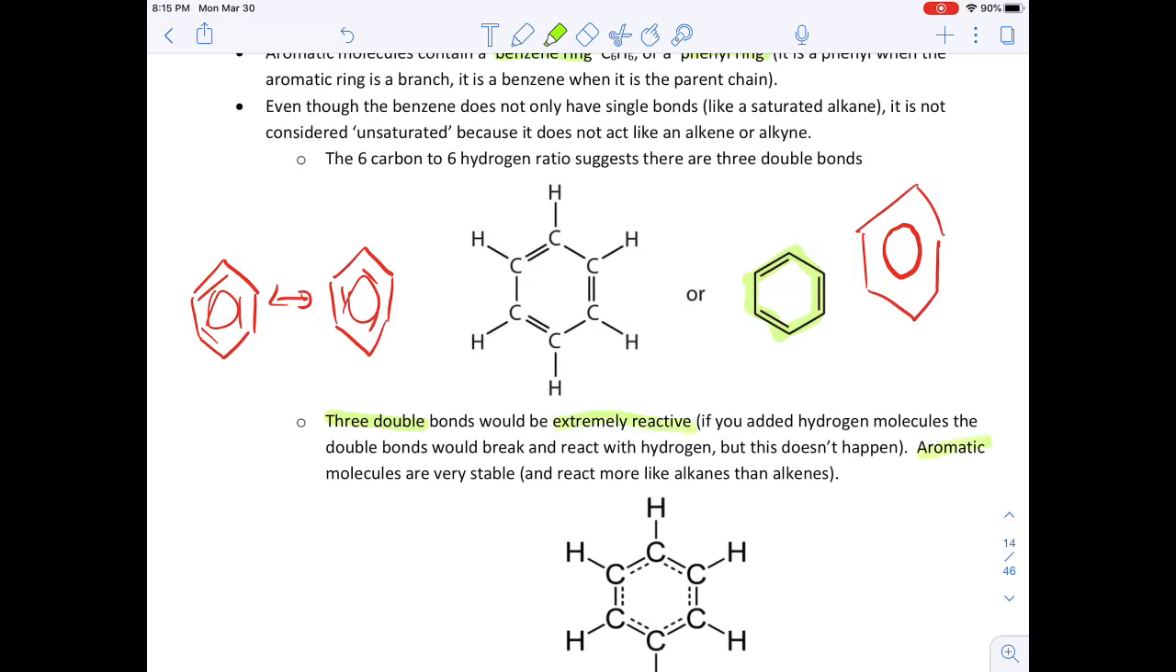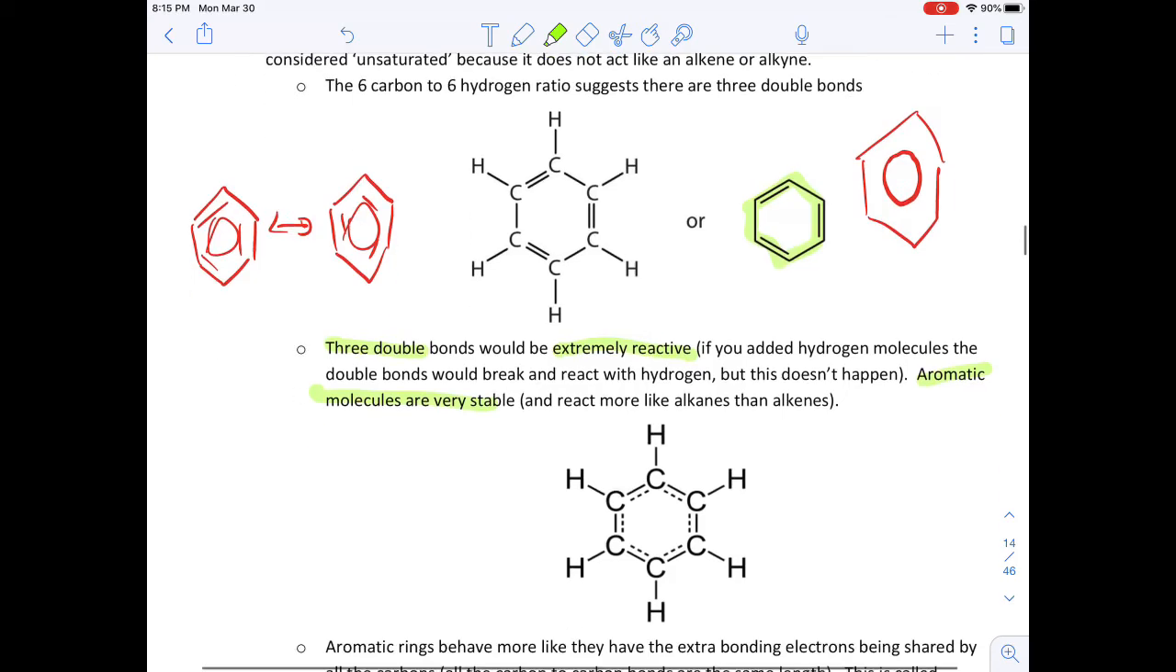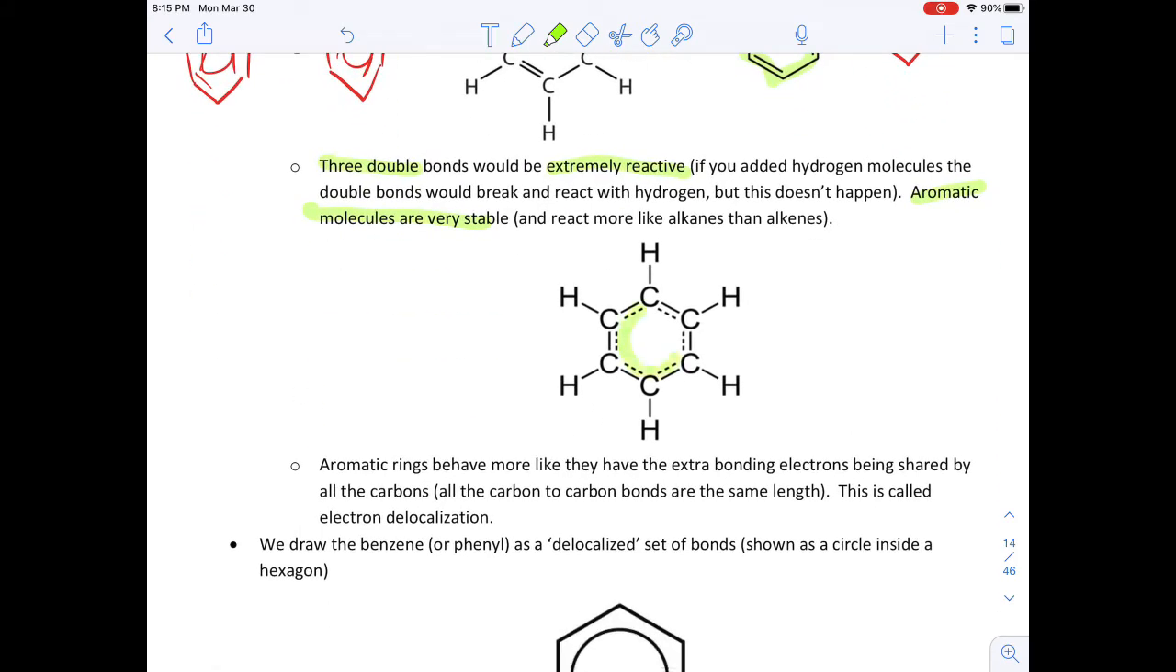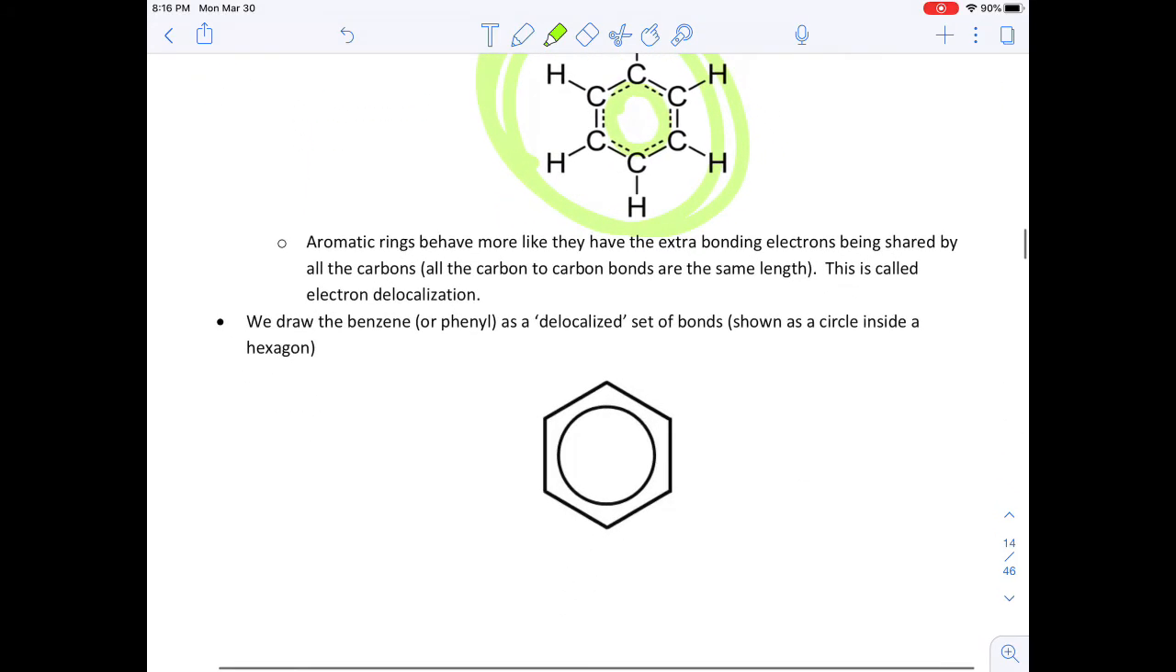But aromatic molecules are very stable, and so we have this idea of these electrons being delocalized all the way around. And so this is probably a bit more of a realistic image of what is really going on with the electrons in an aromatic ring. So the aromatic rings behave more like they have extra bonding electrons being shared by all the carbons, and this is called electron delocalization.